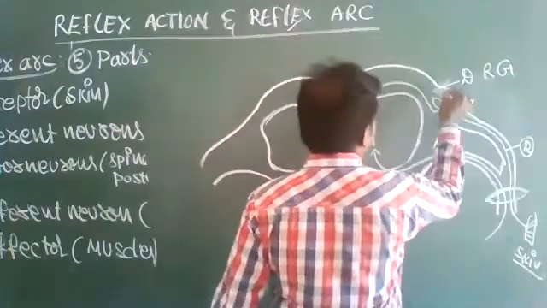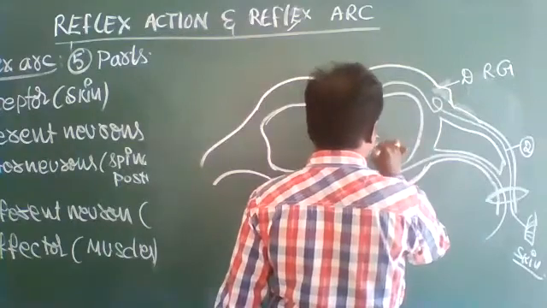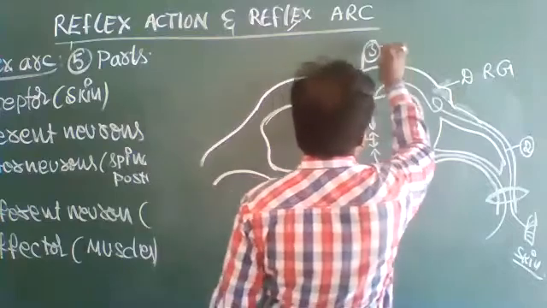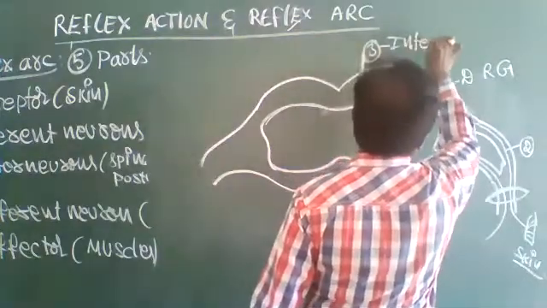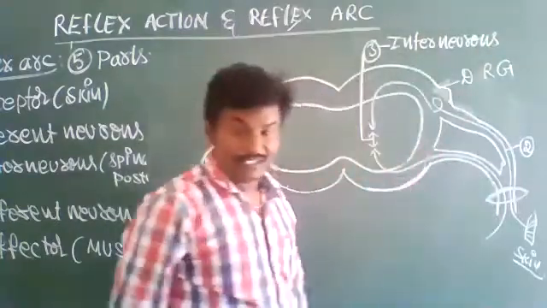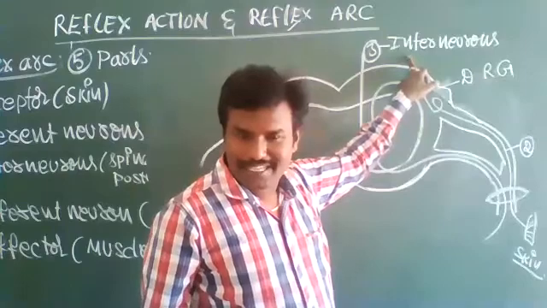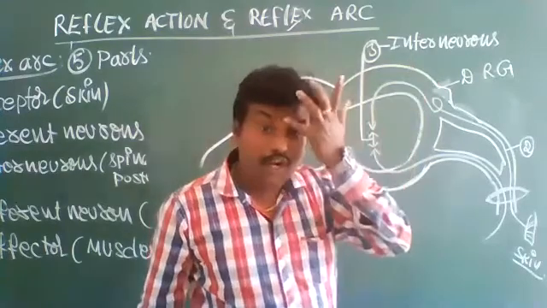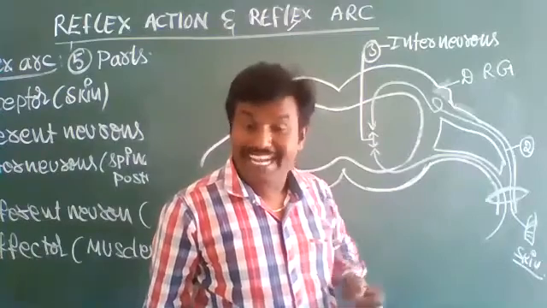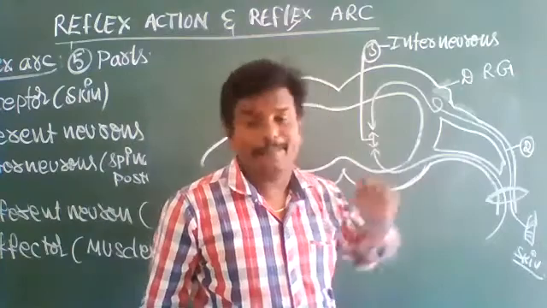Here, afferent neuron, sensory neuron, cell bodies are called dorsal root ganglion. Next, third one, interneurons. I said already, these are present in the spinal cord. Interneurons are associated with the spinal cord and the posterior extension of the brain.